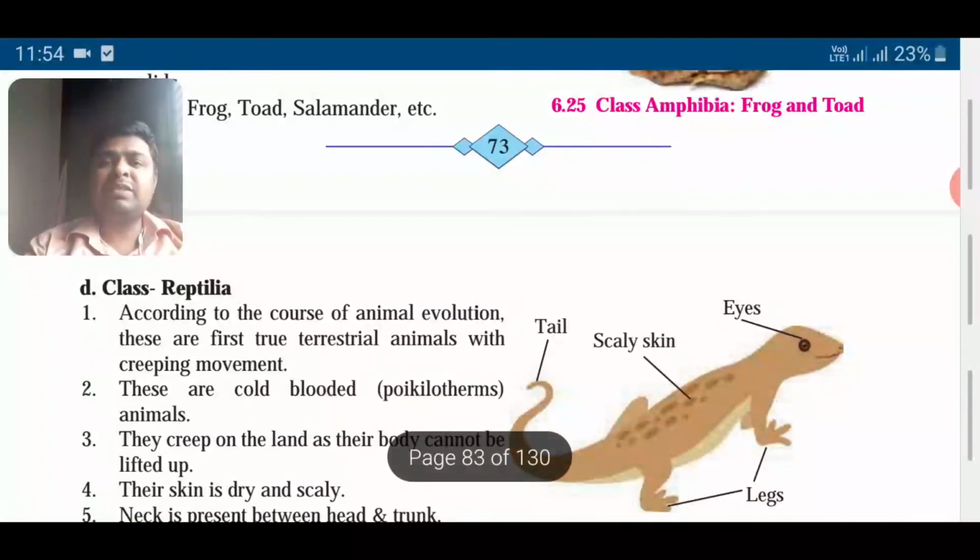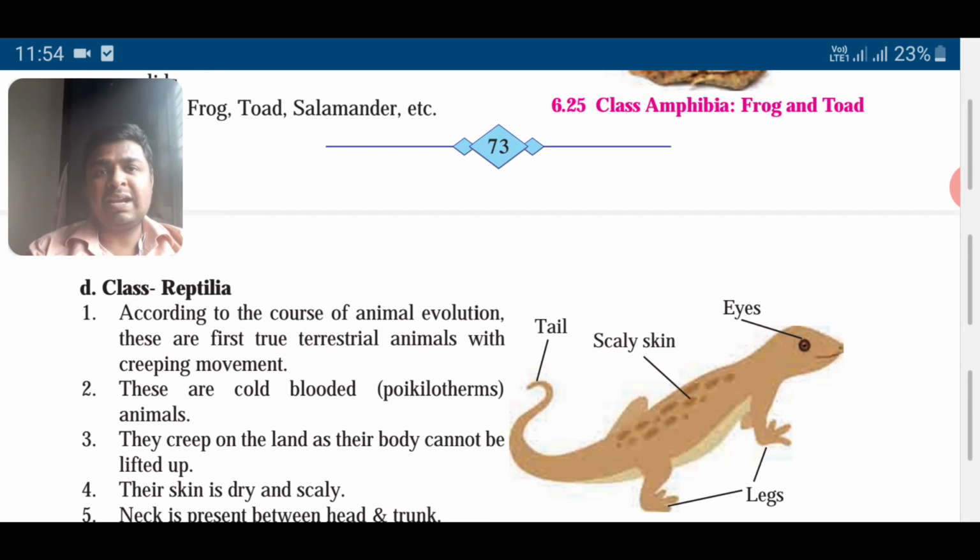So amphibians means what? Those who can live inside water, breathe inside water, and who can breathe outside water. There are some snakes which go underwater, but that doesn't mean they can breathe in water. They have to come to the surface. Maybe they can stop their breath for a while, but they have to come to the surface to breathe, remember. So they are not truly aquatic.